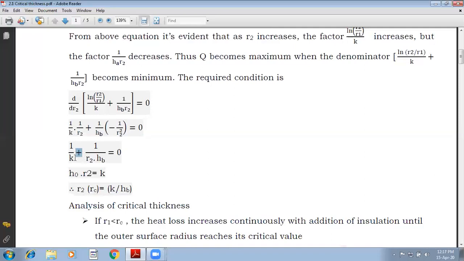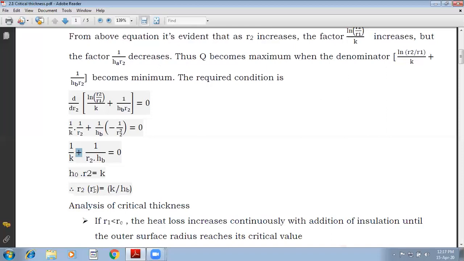So you are left with 1 upon K minus 1 over R2 into H equals to 0. Or the expression for R2 is nothing but K over H. Now please make this correction. This has to be minus. And R2 is nothing but the critical radius.